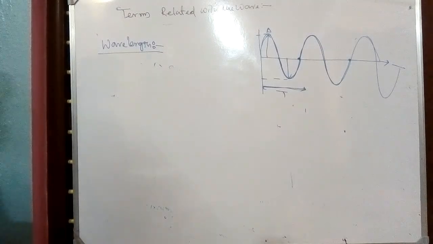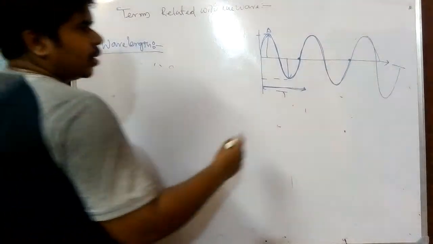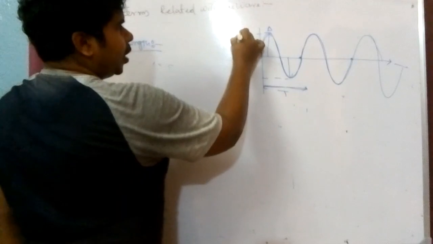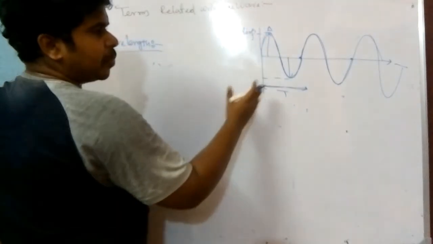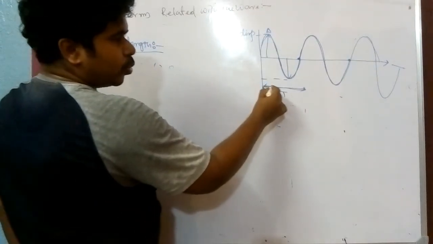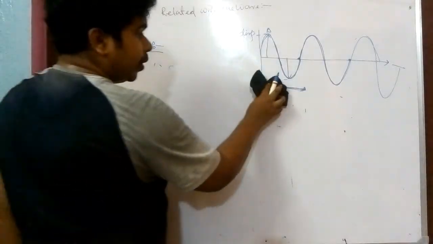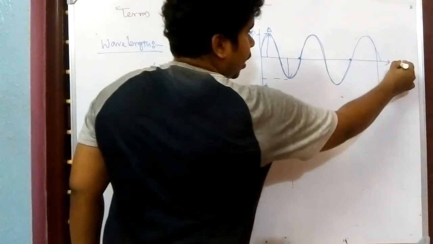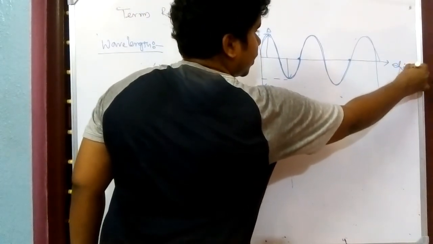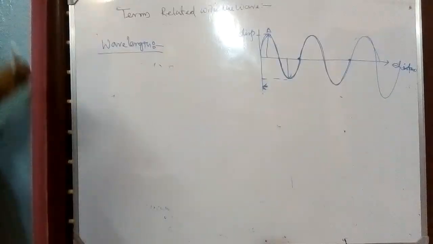What is wavelength? For wavelength, the graph should be changed. Initially, we were discussing the displacement-time graph, so we showed time along the x-axis. But whenever we talk about wavelength, we have to take a displacement-distance graph. So what is wavelength?